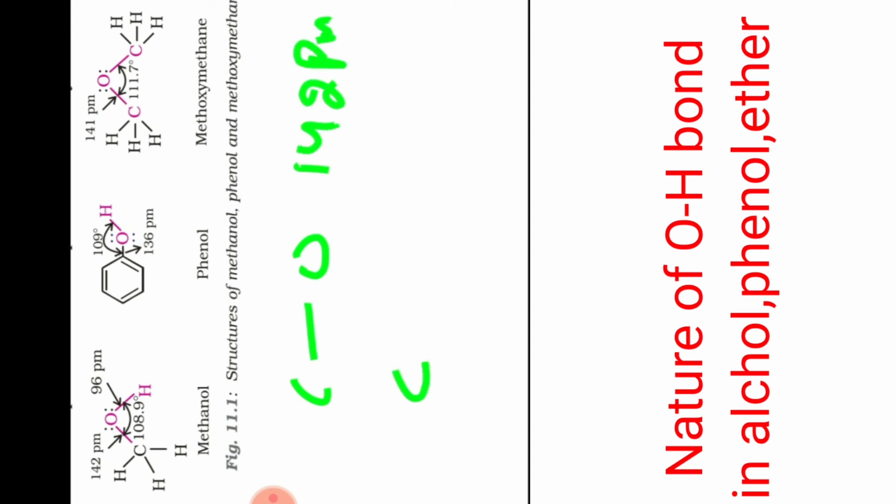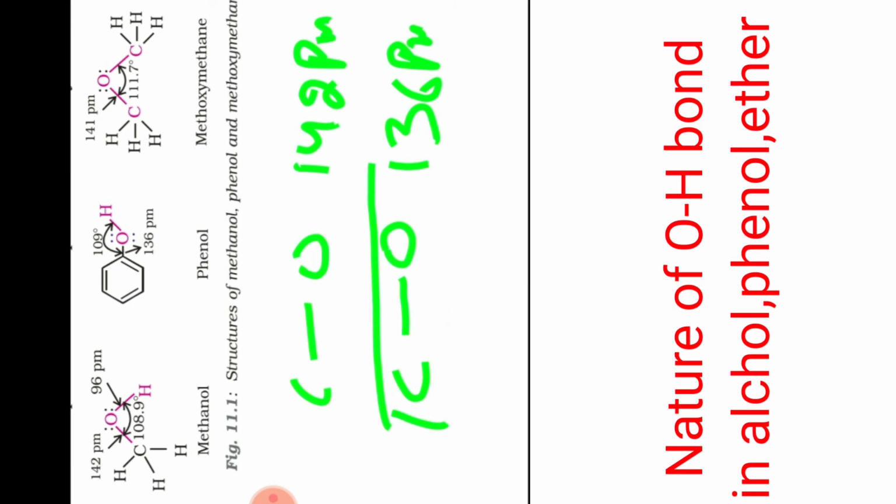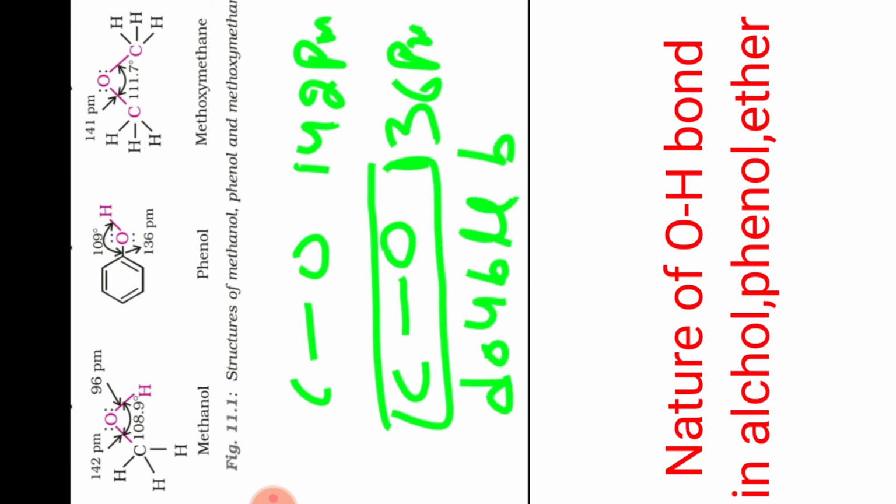In phenol, the carbon-oxygen bond length is 136 picometer. Why is it so? Because in phenol there is double bond character, or you can say partial double bond character, during the resonance. Due to that, the bond length decreases. Is that clear to all of you?